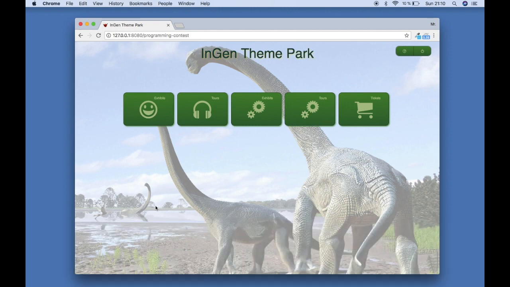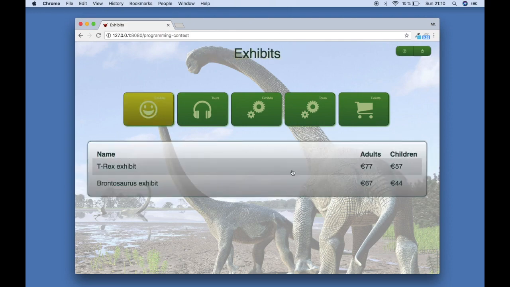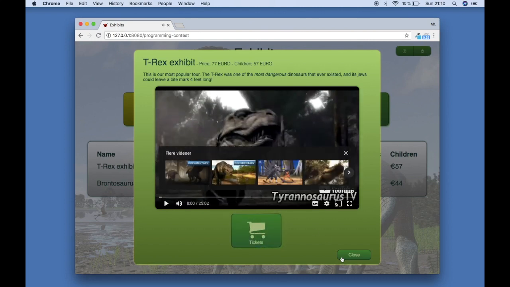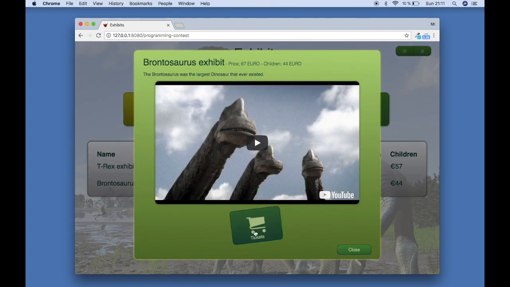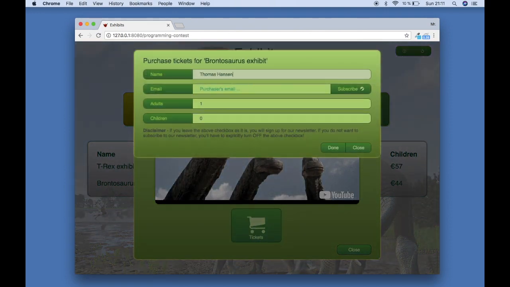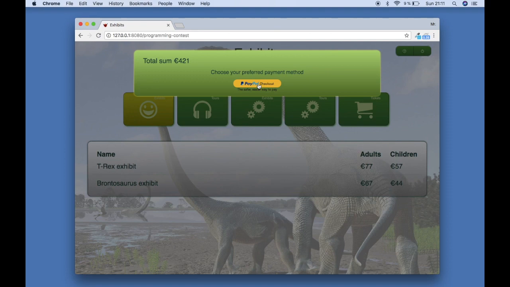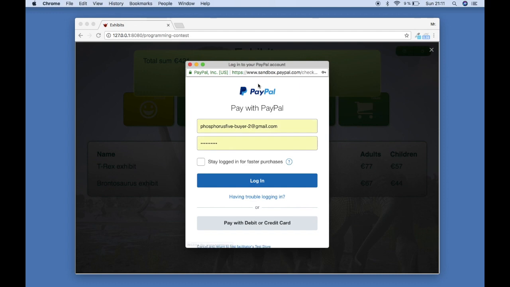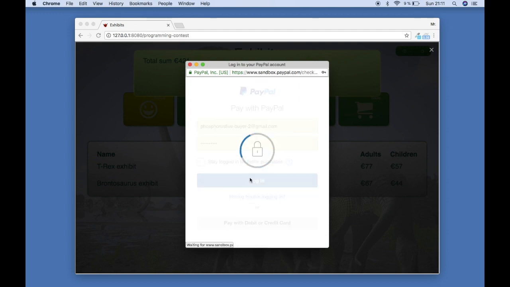So I've coded some additional features into the system, among other things. As we saw yesterday, you can purchase exhibits and browse them, and you can buy tickets. And the system features PayPal integration. I'm currently just going towards my sandbox, so I'm not going to empty my bank account, which is pretty empty from before.